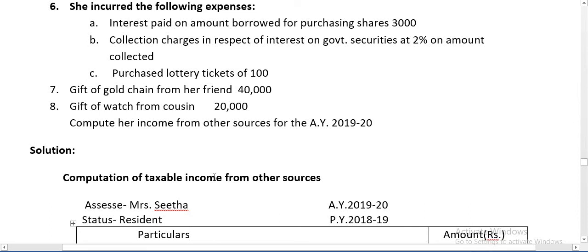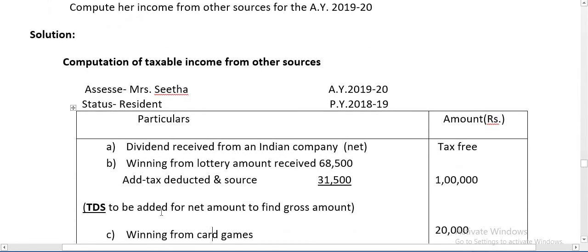Purchase of a lottery ticket 100. Gift of gold chain from her friend 40,000. Gift of watch from cousin 20,000. You have to compute her income from other sources for the assessment year 2019-20. So you have to compute taxable income from other sources. Here assessee is Mrs. Sita, assessment year 19-20, previous year 18-19.